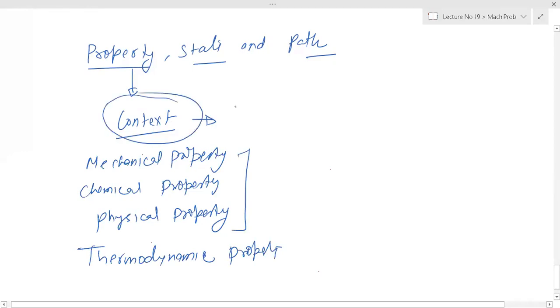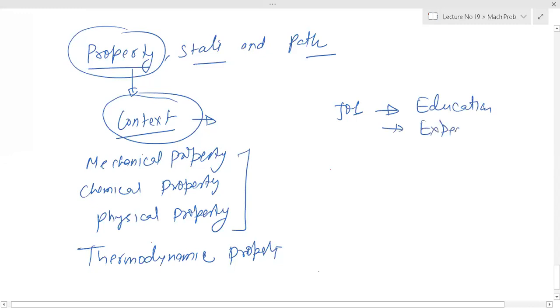So there may be n number of properties. As I said, you have height and weight. You are going for an interview for a job, so your property will be your education, your experience.